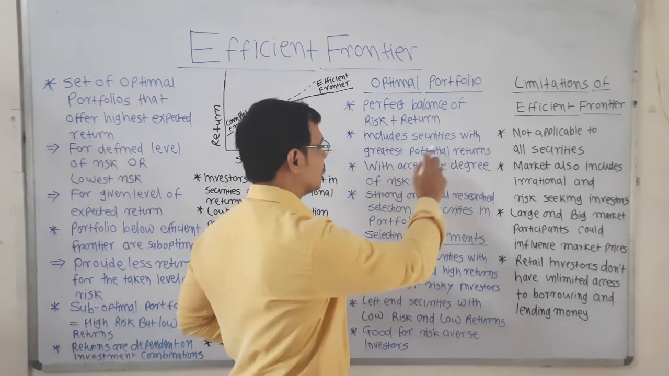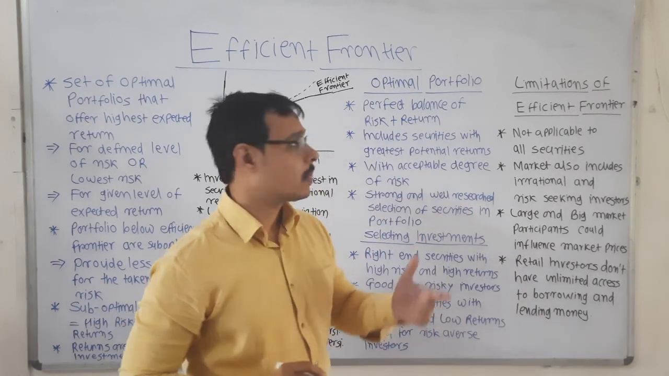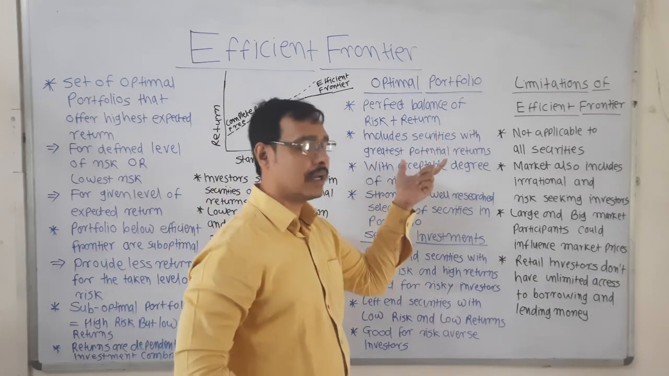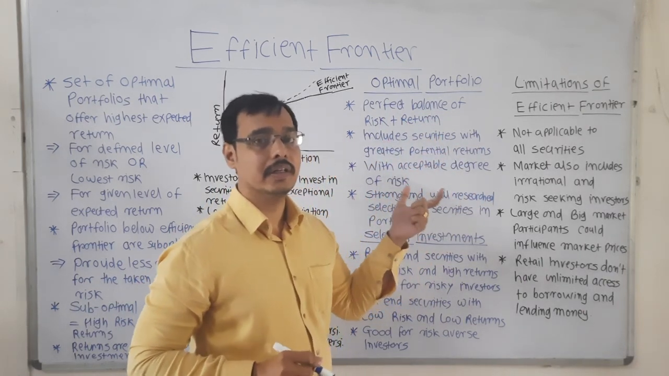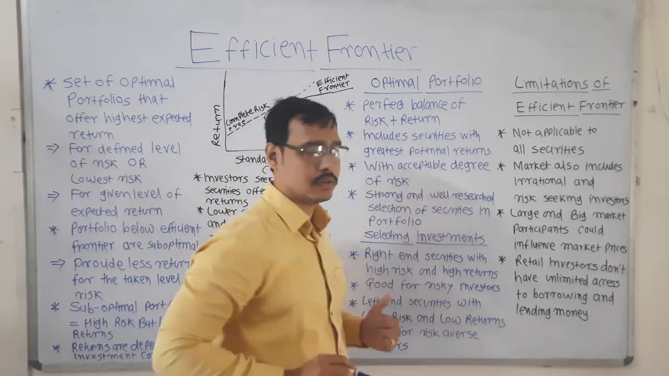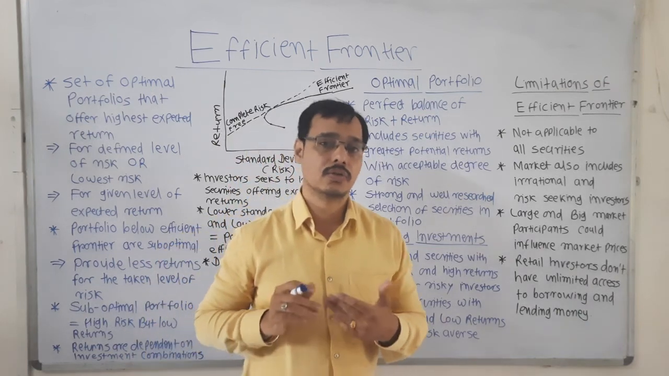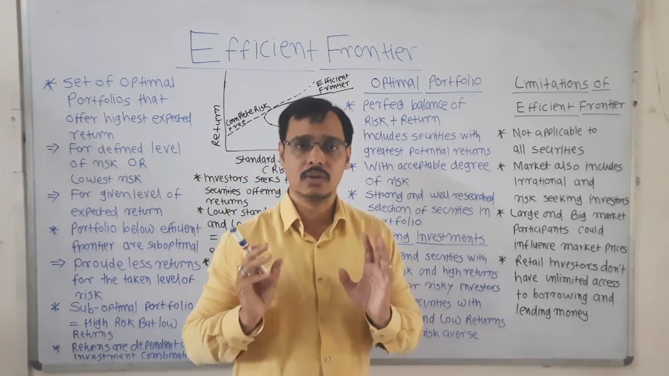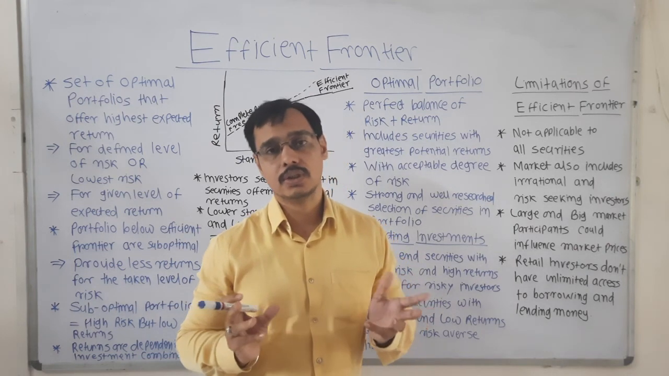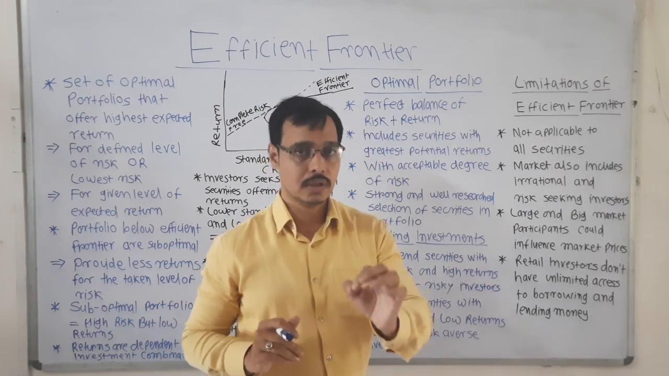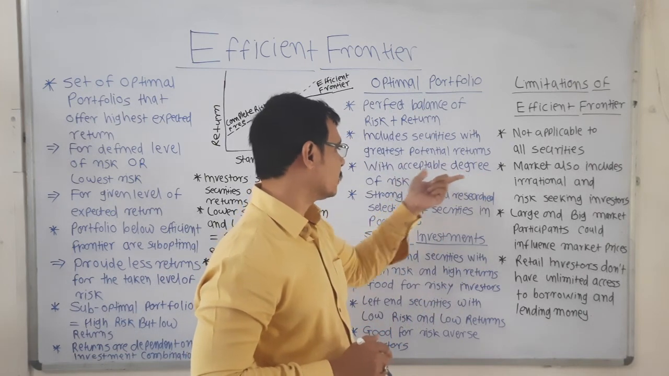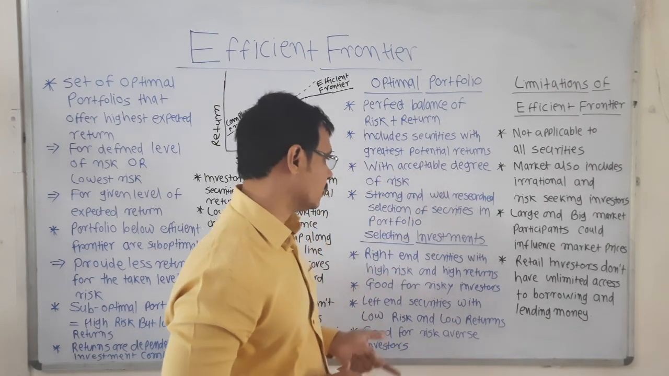It includes the securities with greatest potential returns. The optimal portfolio is constructed with securities which have the greatest potential of yielding high returns with an acceptable degree of risk. Whenever you are investing in any stock, you are exposed to risk. No matter how big the company is, whether it is blue chip or small cap, you are exposed to risk. But when you invest in a great company, it has an acceptable degree of risk.